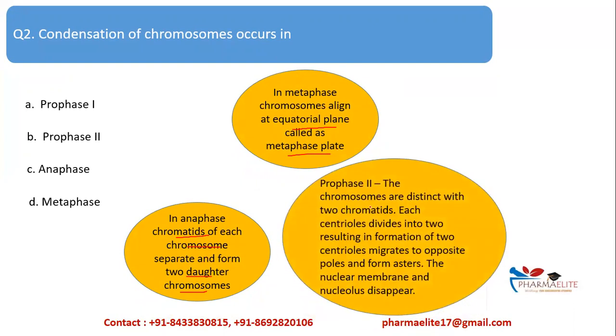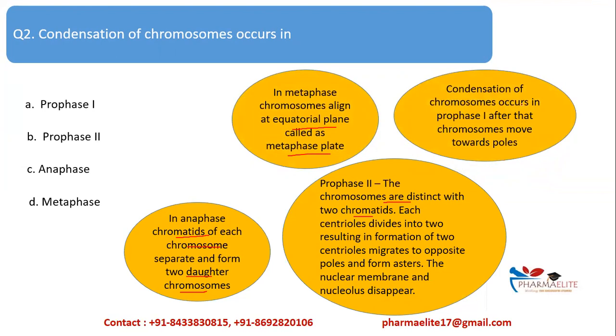In prophase 2, the chromosomes are distinct with 2 chromatids. That is, each chromosome is having 2 chromatids and the centriole divides. We have all seen this in the explanation. When the centriole divides, it migrates to the poles. And the nuclear membrane is disappearing in prophase. And prophase 1 is the one wherein condensation of chromosome occurs. And after the condensation, the chromosome moves towards the opposite pole. So basically condensation occurs in which phase? Prophase 1. The correct answer here is option A.